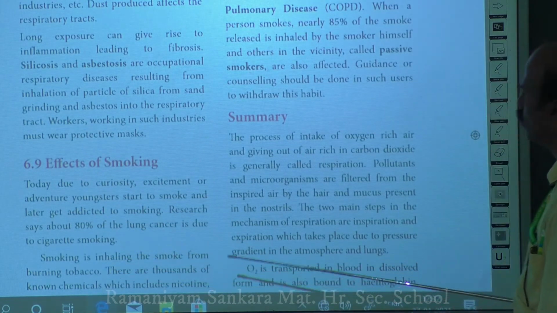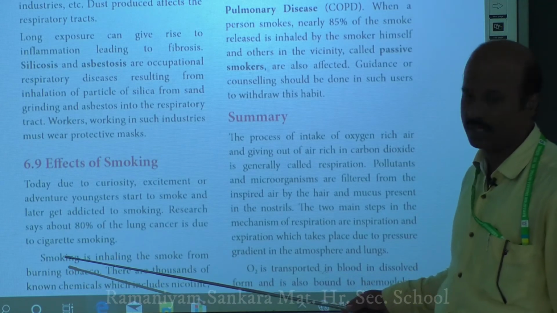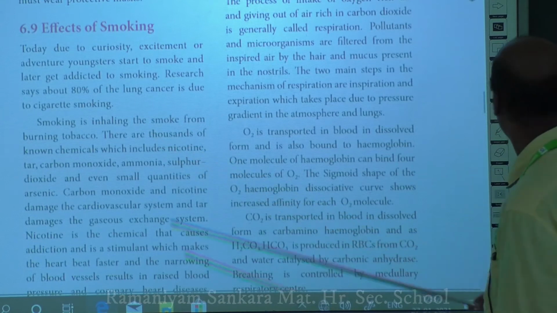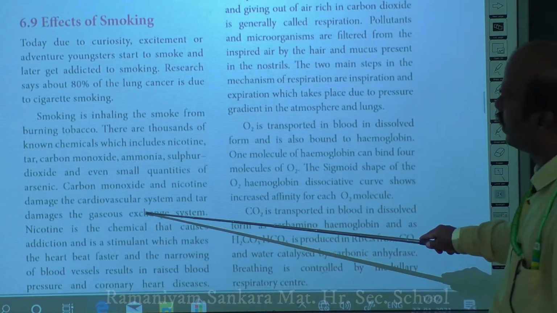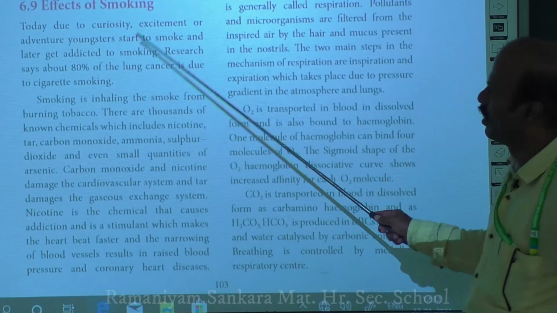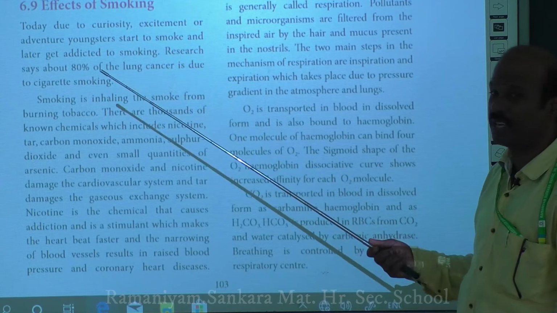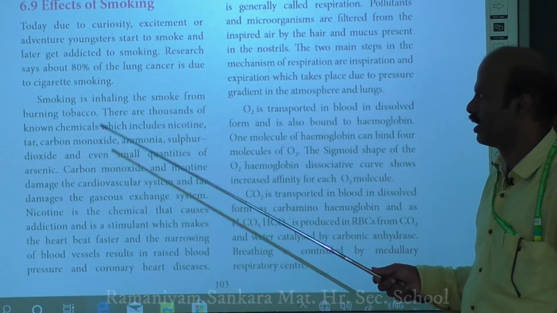So that's all about the disorders of respiration. Next we will move on to the effect of smoking. What is the effect of smoking? When you keep on smoking, what are the complications that you get because of smoking? That is what we are going to discuss in this slide.